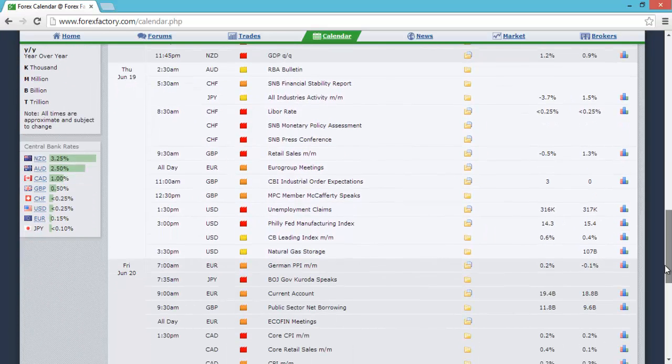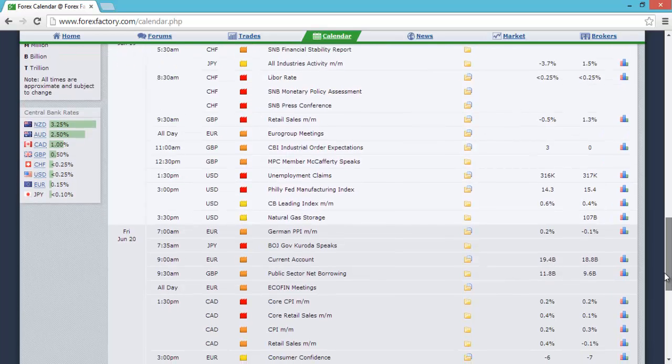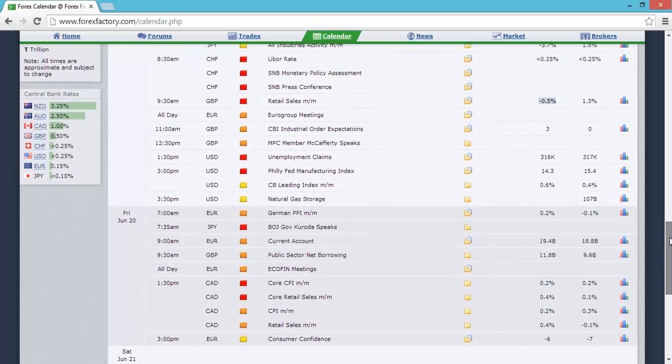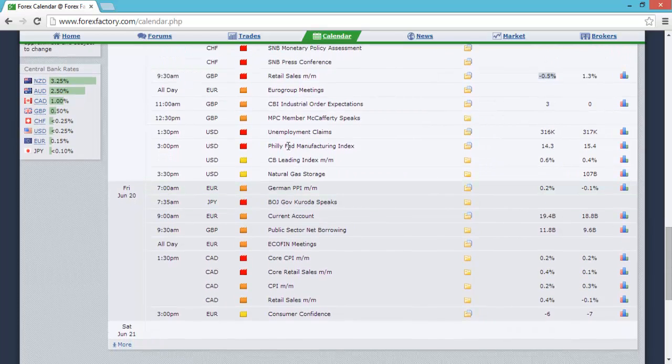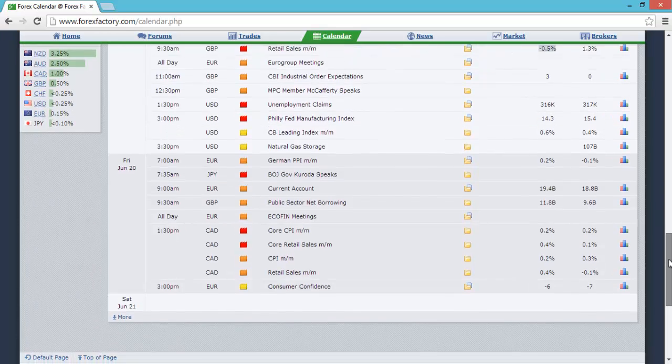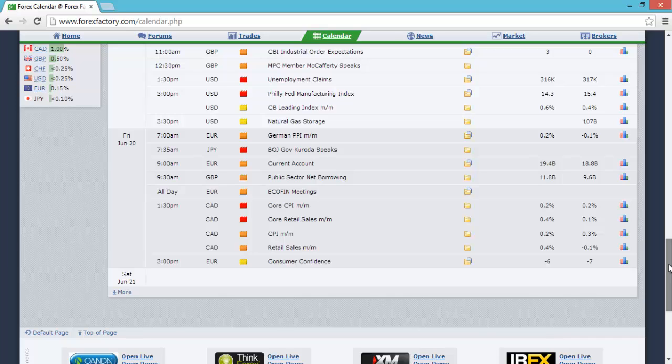On Thursday at 8:30 AM we have some Swiss data out. So the LIBOR rate, the SNB monetary policy assessment and the SNB press conference. At 9:30 the UK retail sales. Expect a much worse figure from the previous, interesting to note there as well. At 1:30 we have the weekly jobless claims out from the US, and at 3 PM we've got the US Philly Fed manufacturing index. They're expecting a slightly weaker figure.